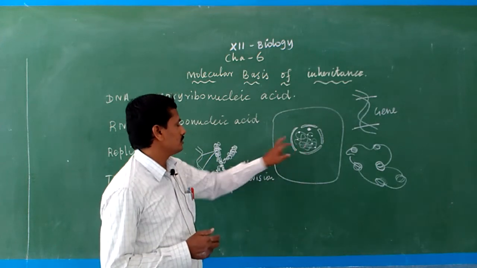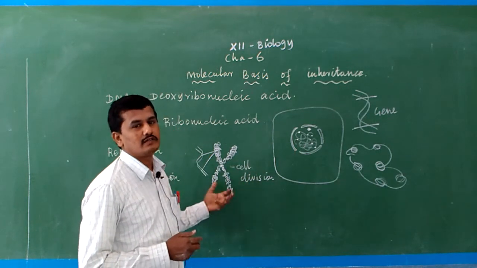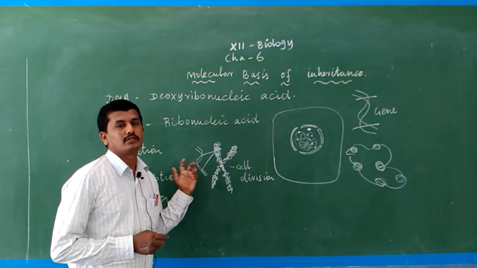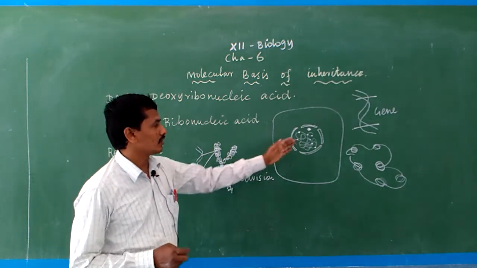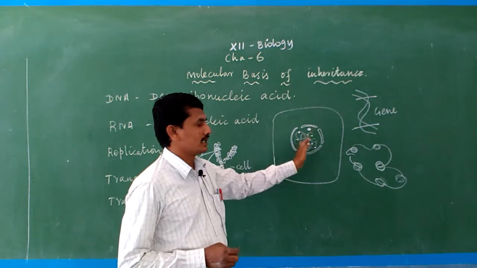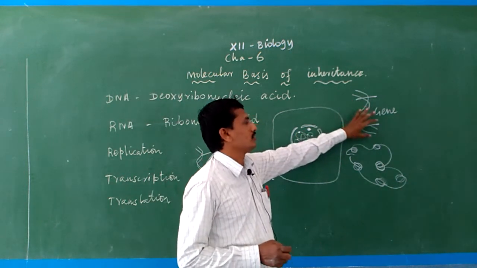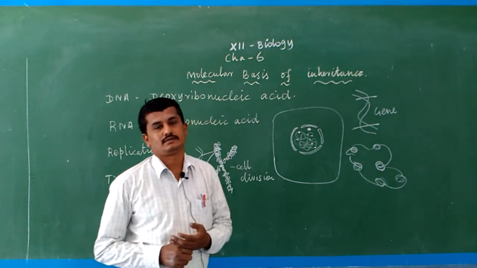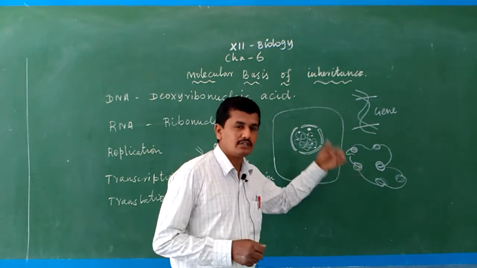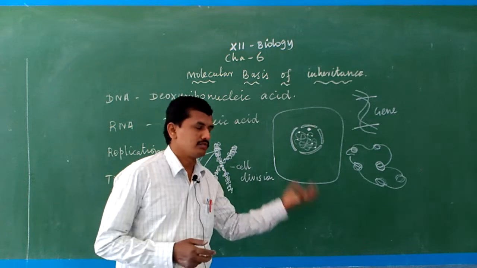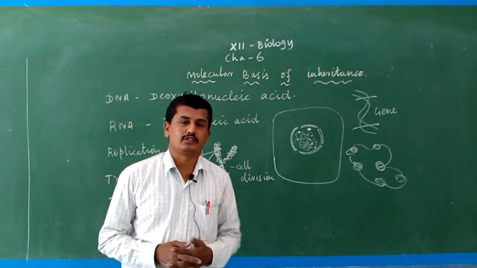During the cell division stage the chromatin reticulum is converted into chromosomes. Inside the chromosomes also DNA is present, and the chromatin reticulum also contains DNA. The part of the DNA is known as a gene. In the next section I will give an idea about histones, nucleosomes and all these things.